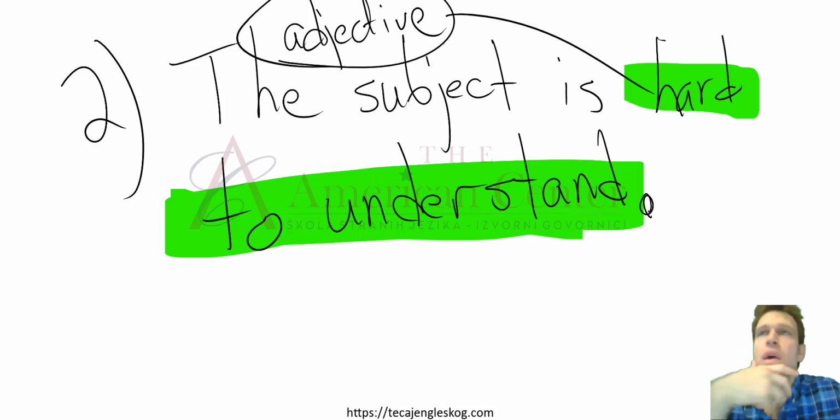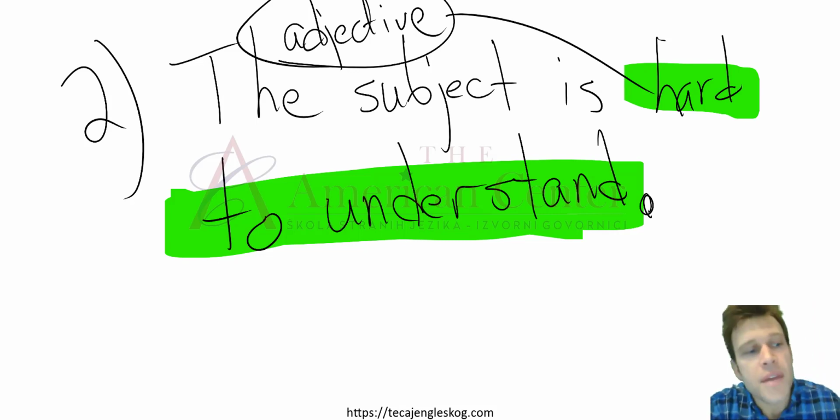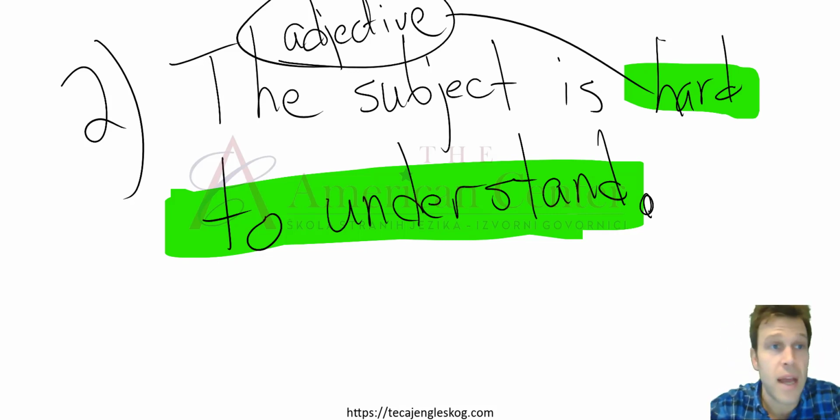Pretty simple. All right, this test is difficult to take. You are hard to read. That means that I cannot figure you out. We do this all the time. The house is hard to find. The house is easy to find. So let me hear one of your examples. Okay, that's pretty good. Keep it up.